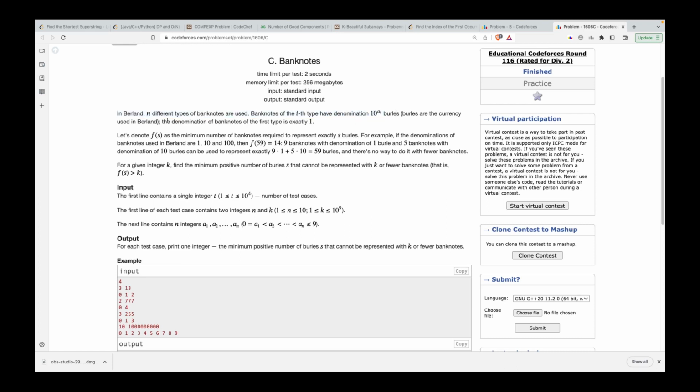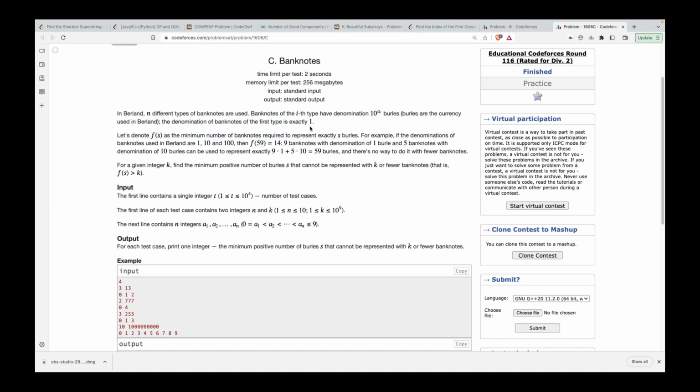Now suppose I ask you to give me 15 rupees in the form of notes. You can accumulate a single note of 10 followed by a single note of 5. But would it be possible for you to give me 11 rupees? For that you'll have to have a single note of 10 and a single note of 1, or you can have 11 notes of 1 itself. So that's something you can do.